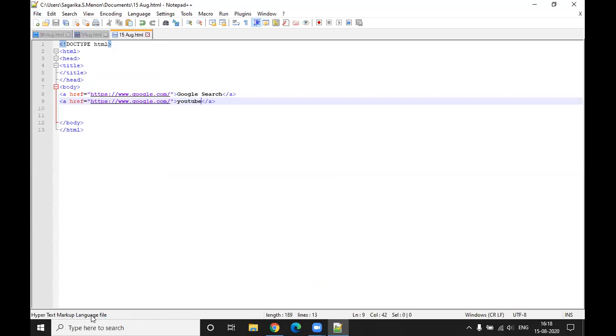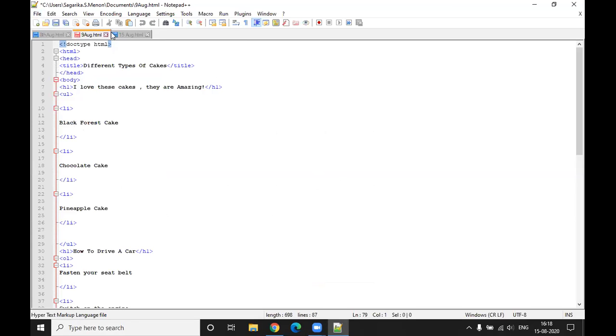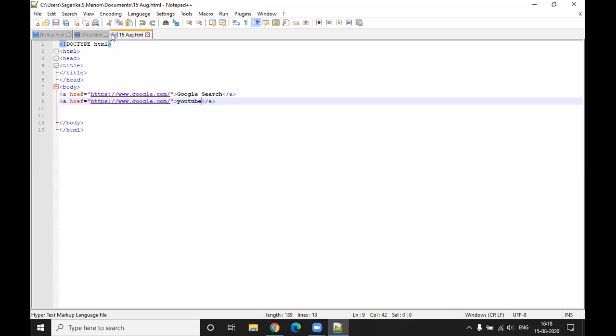Sir, I've done it in hypertext. No, the markup language file is saved. This file is saved in some folder, correct? Yeah. So that folder name is over here, right? In my documents. You have to go to this particular folder by name documents. So open your folder.